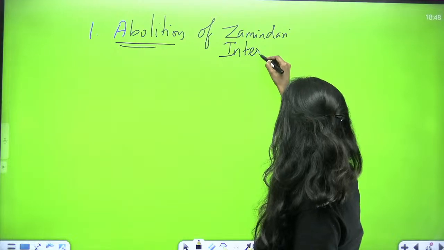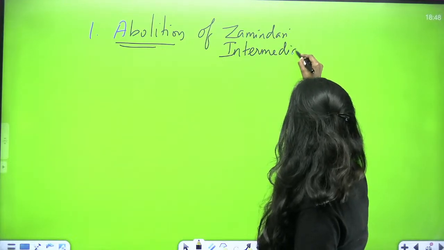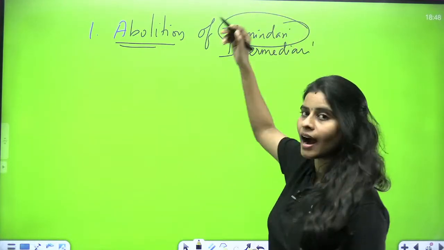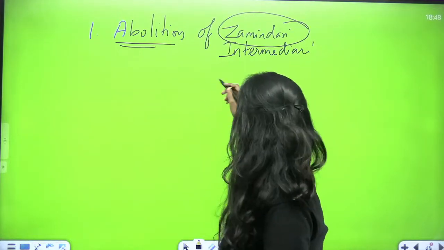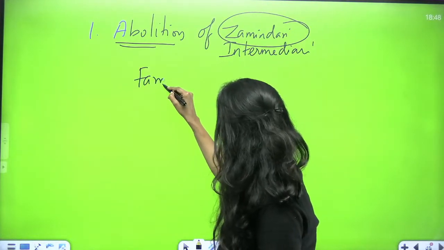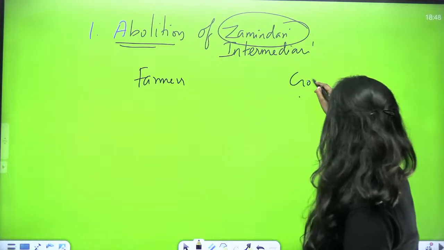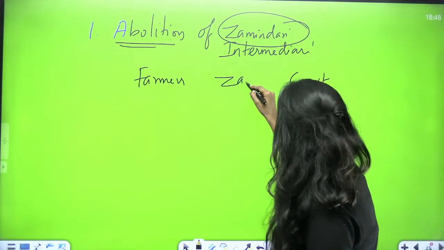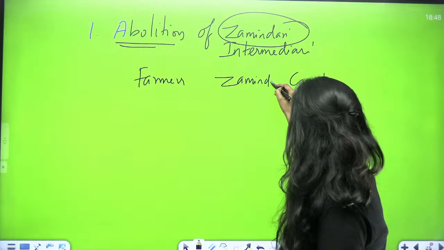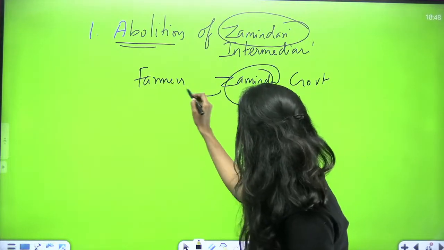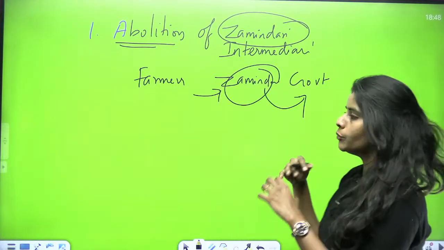Who are these Zamindars? These people are the intermediaries between whom? The farmers and the government. What did they do? They collected the revenue from the farmers and they submitted the revenue to the government.